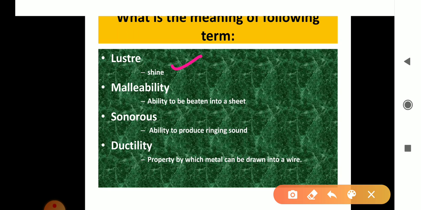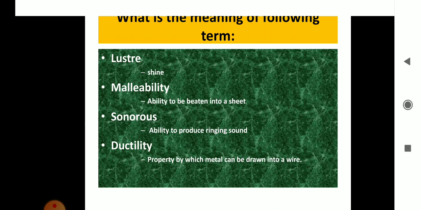Then what's the meaning of malleability? The term malleability means ability to be beaten into a sheet. It means it can be converted into a sheet. Next is sonorous. Sonorous means ability to produce a ringing sound. Then ductility. Ductility means the property by which metal can be drawn into a wire.